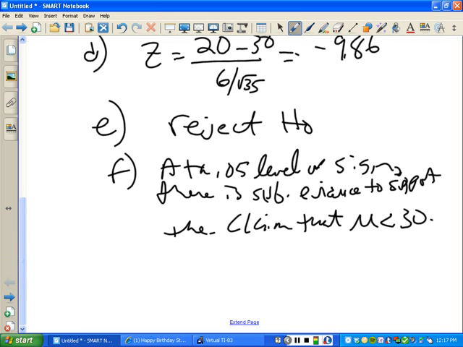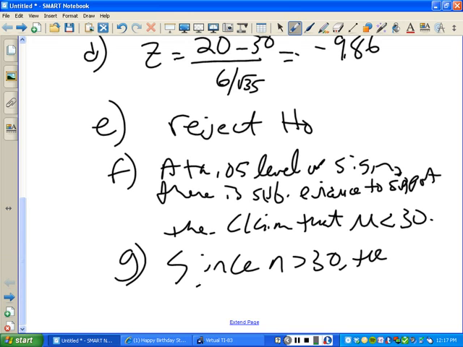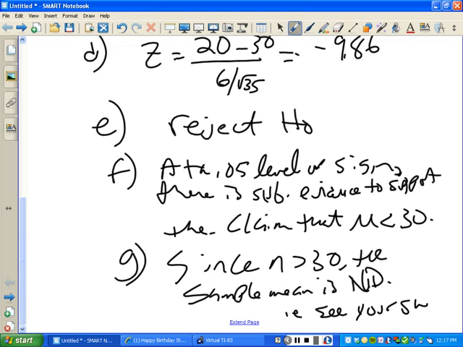If you are watching this at home, you probably cannot read that. So go ahead and hit the backwards button, rewind it, and listen to it again. I'll pause while you catch up. Since n is greater than 30, the sample mean is normally distributed, i.e., see your sheet. Okay, straight on that.